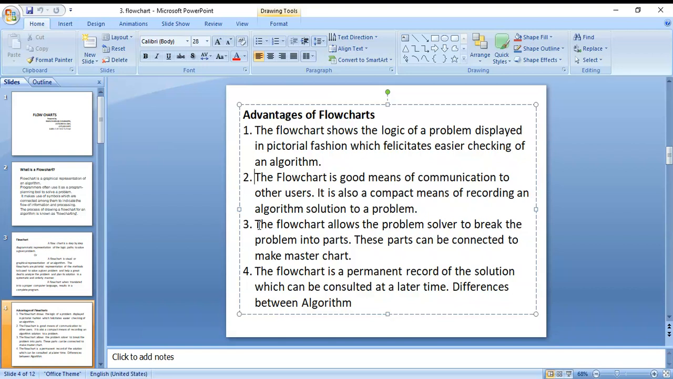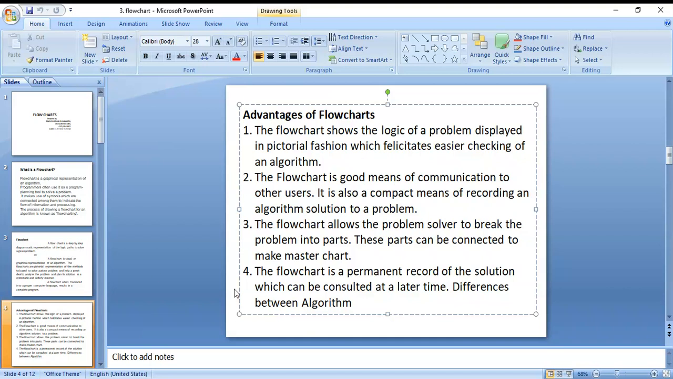The big problem is divided into smaller parts. Those parts are assigned to different users, and they can solve their problems. Then all those parts become one, and we make a master chart.